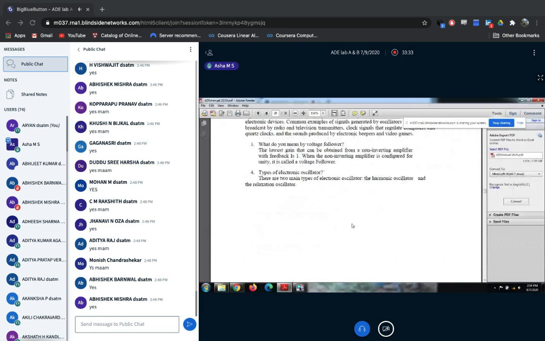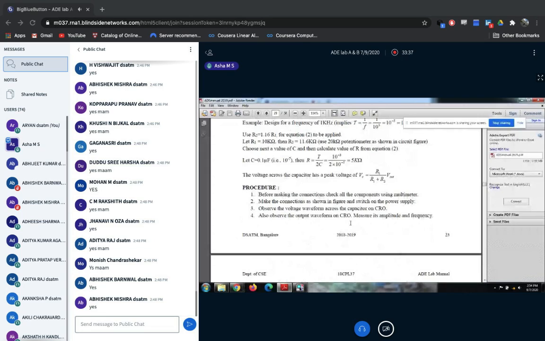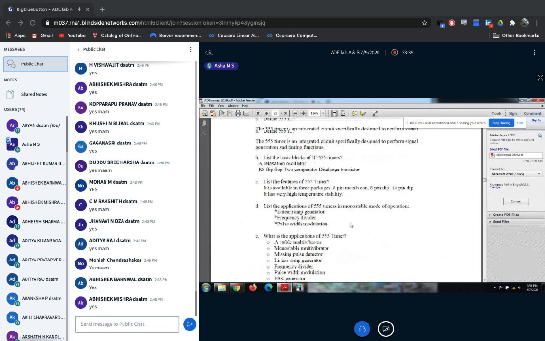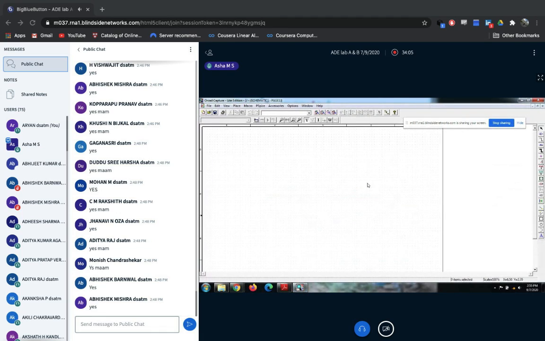For the first experiment, the required components are two resistors, then three resistors, two capacitors, one diode, then one 555 timer, then a power supply to connect all these things. So this one we are going to rig up in this software.